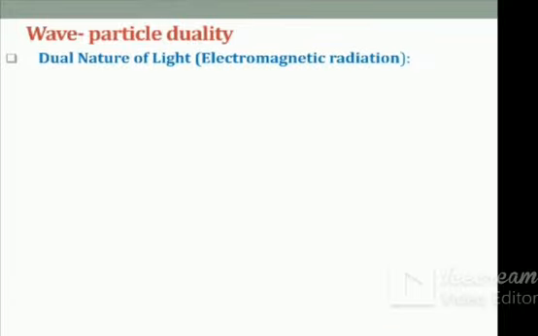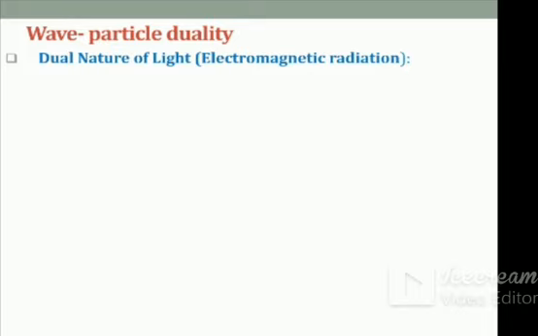Here we discuss the dual nature of light, or electromagnetic radiation. Light behaves as a wave. We know that the behavior of light is explained by the wave theory of radiation, for example interference, diffraction, and polarization.